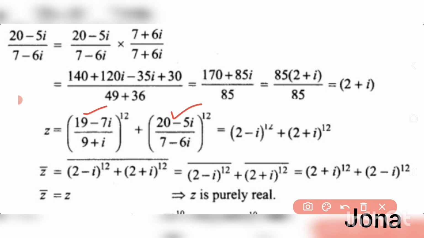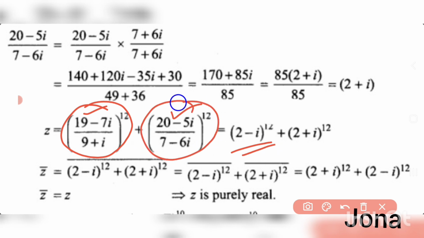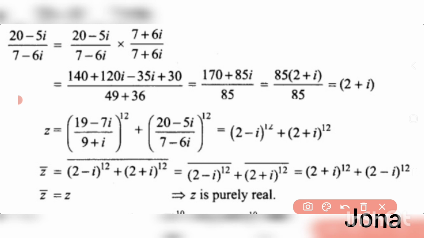Now the given z is these two terms. The value of the first term is (2 − i)^12. The value of the second term is (2 + i)^12. So this is z now. Then we want to take z bar. We put the bar here, and then we want to take the conjugate. The conjugate of the first is (2 + i)^12, and the conjugate of the second is (2 − i)^12. So z bar equal to z, it's nothing but z only. If z bar equal to z, we can complete this problem: z is purely real.